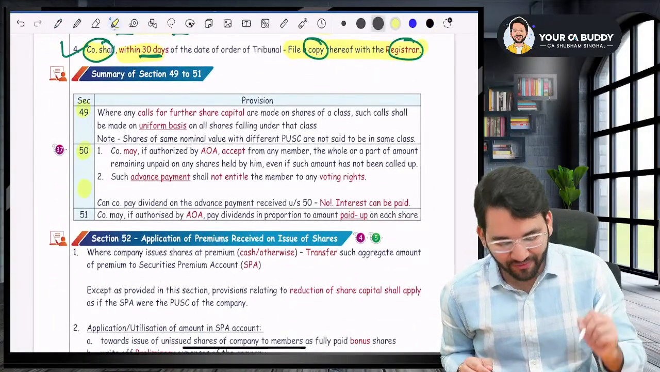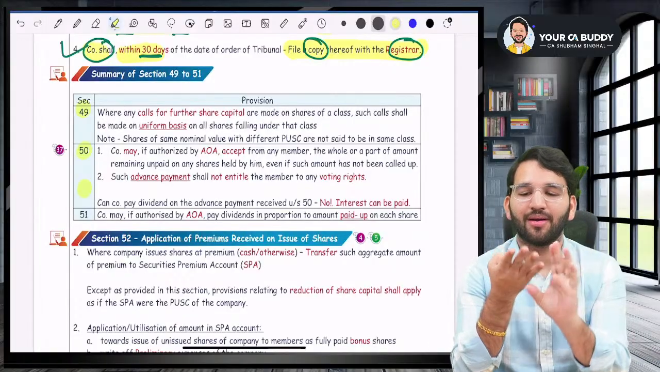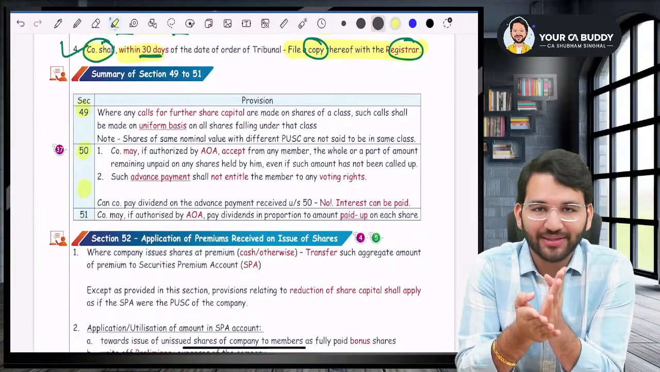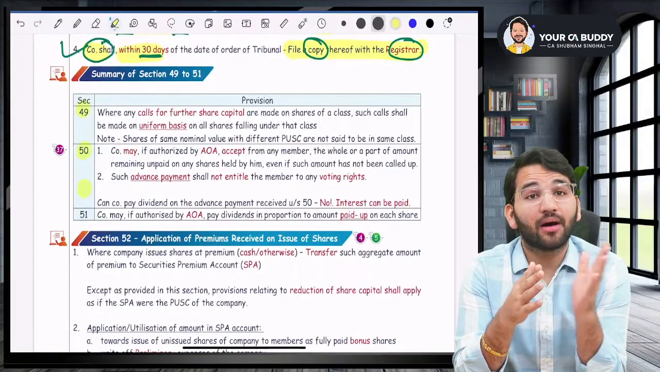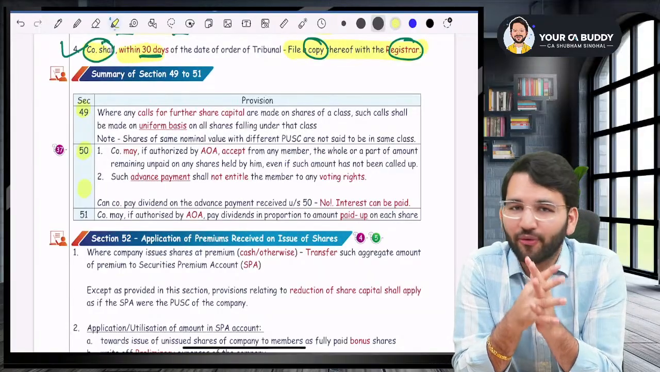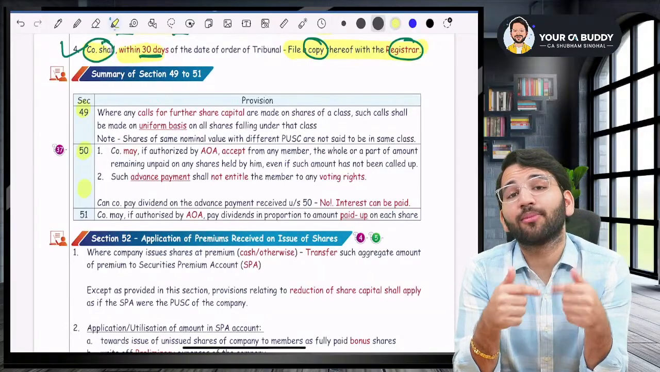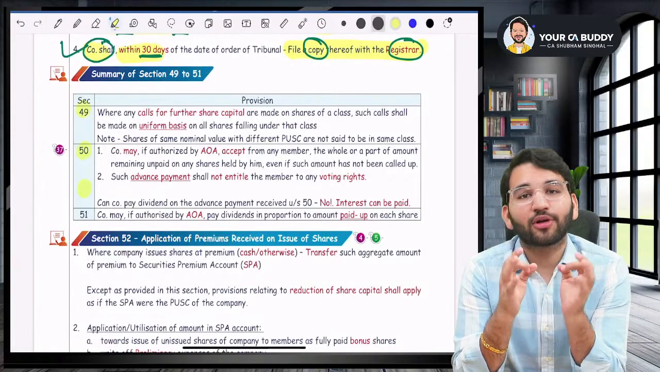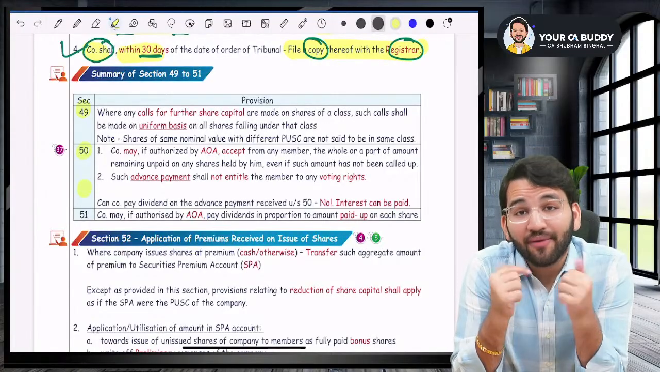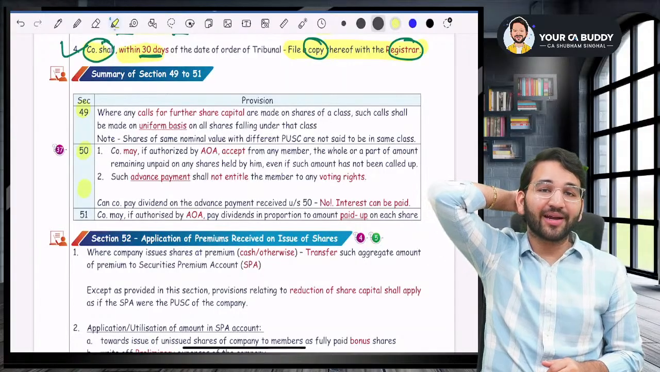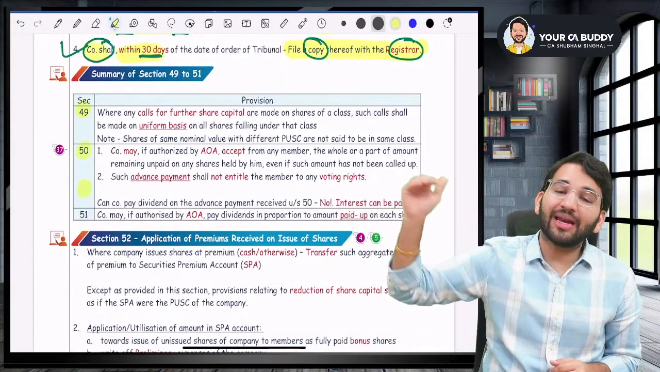Sir, sections 49, 50, 51. What have we studied till now? Section 43 talks about the basics of kinds of share capital and DVR conditions. 44, 45 is not there. 46 talks about share certificates. 47 talks about voting, who can vote. And 48 talks about variation.